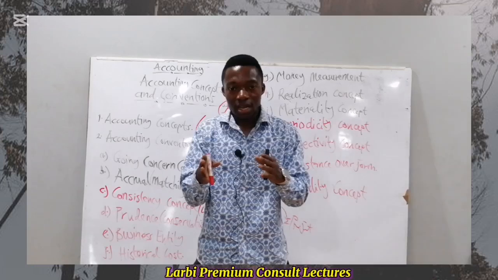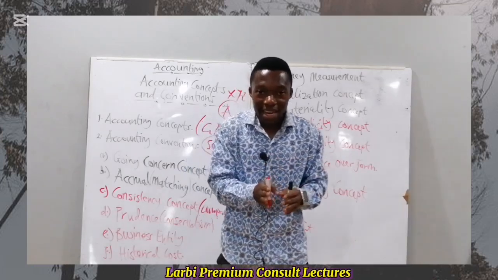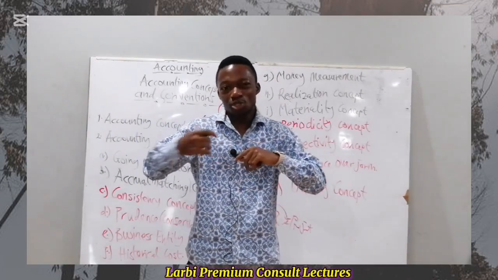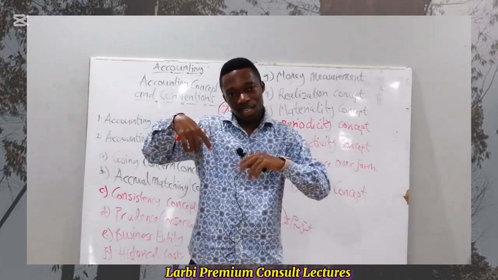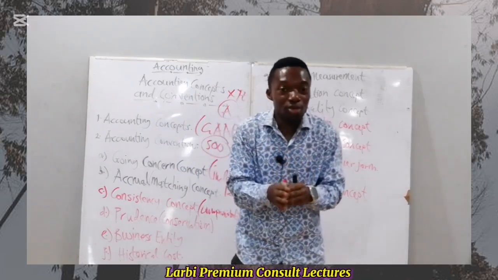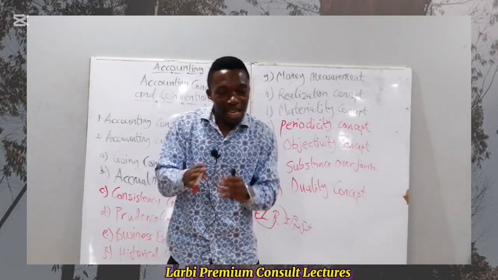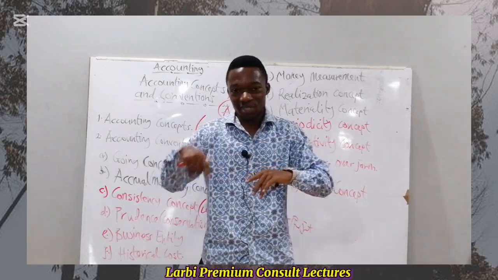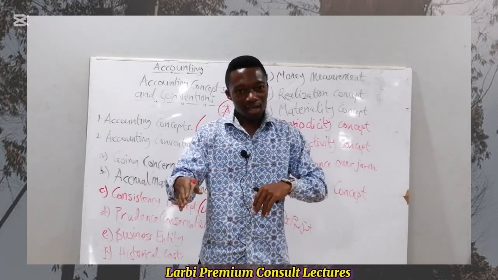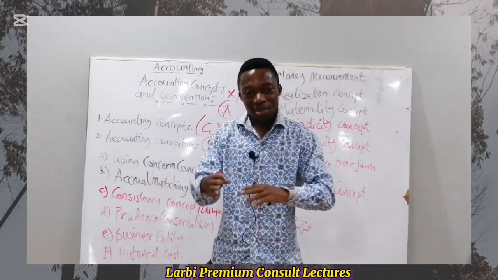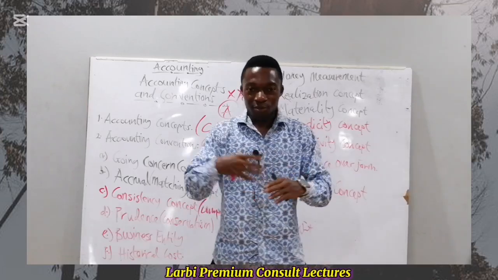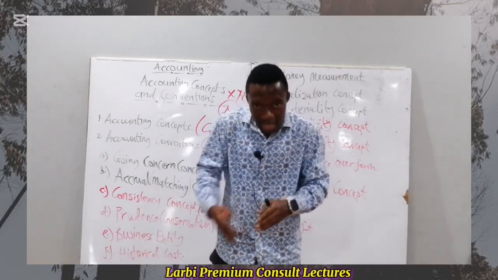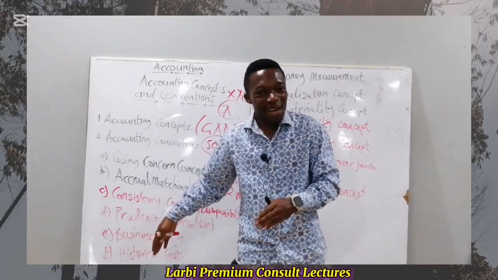So in summary, the business stands on its own, and then the owners also stand on their own. That's why when you have a business and you go and register it, at that point you are an investor in the business. The business stands on its own as an artificial person, and you also stand on your own as a natural person. So in case there should be any kind of misunderstanding between you and the management, because the artificial person here is the management that runs the business, right? So in case there should be any misunderstanding about how certain funds are used in the business here and there, the business stands on its own to send the investors or the owners to court.